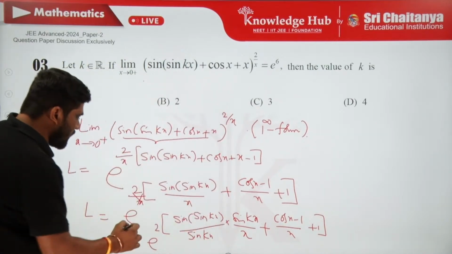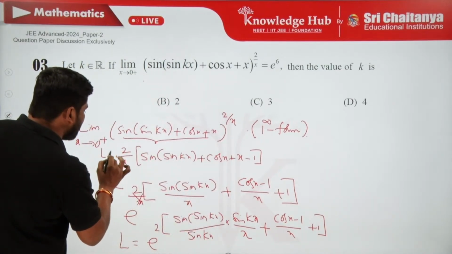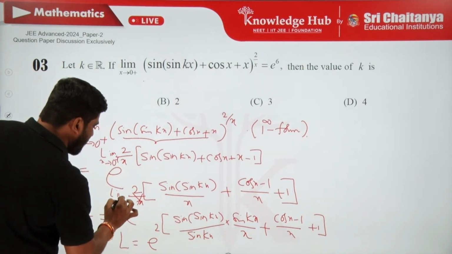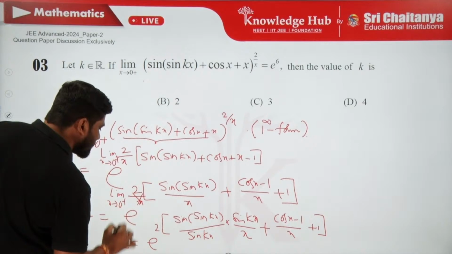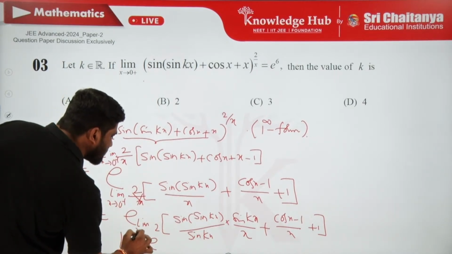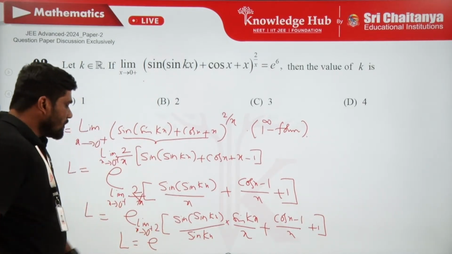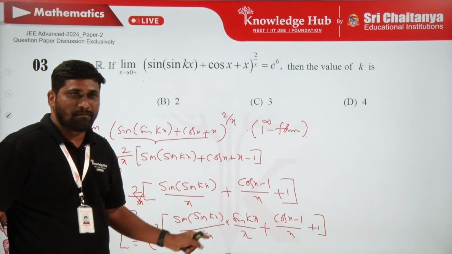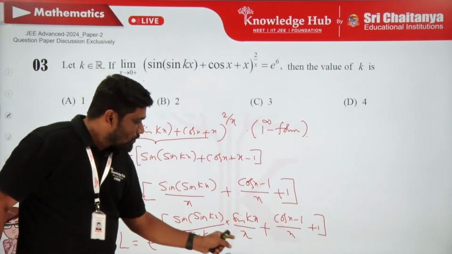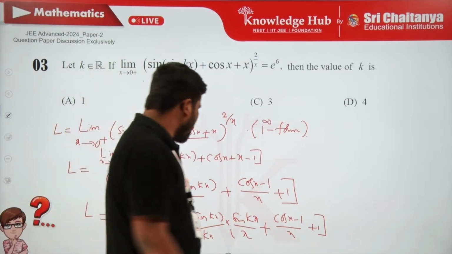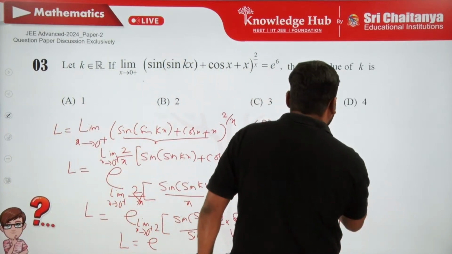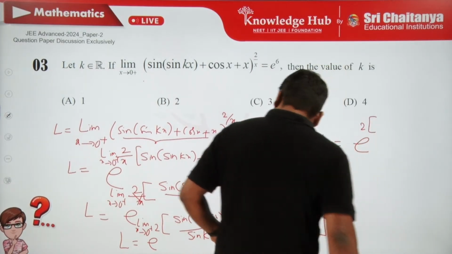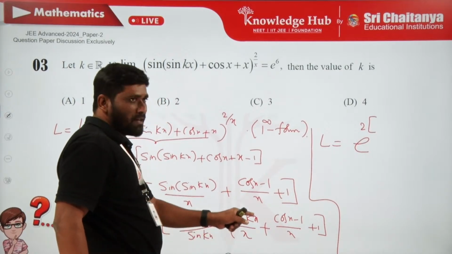Sorry, I forgot to keep the limit here: limit x tending to 0 plus. As x tends to 0 plus, this goes to 1 and this goes to k. Now this limit L in the next step is e power 2 times of, this is going to be 1 and this is going to be k.